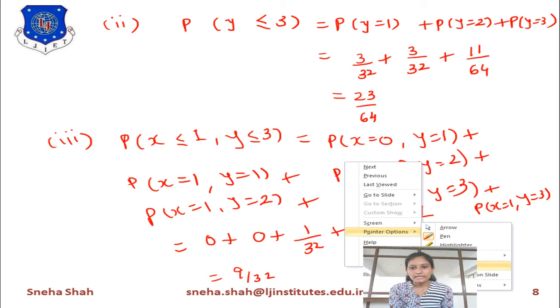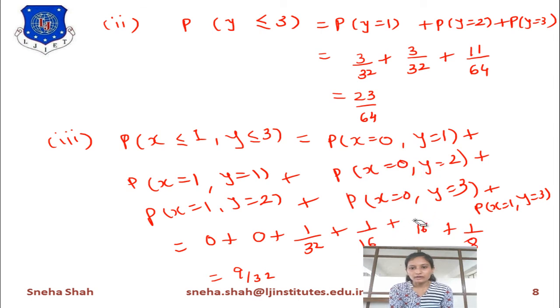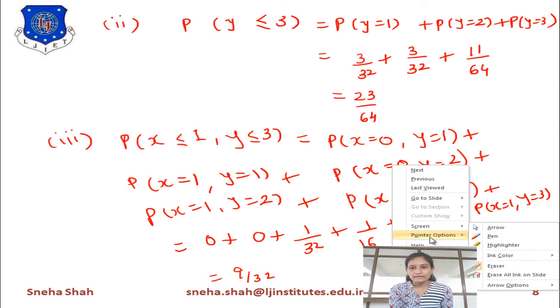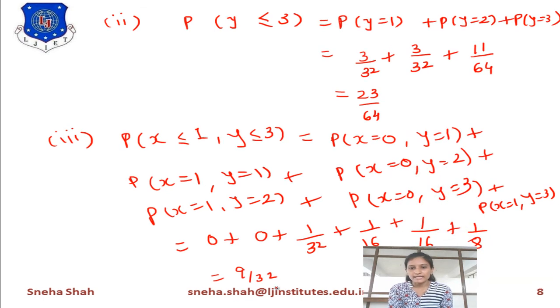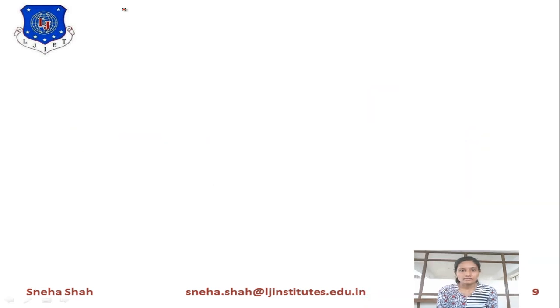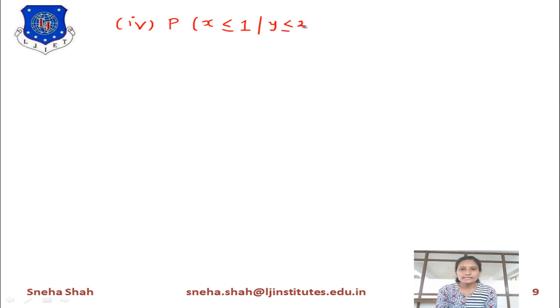So if you are finding the value of probability of x less than or equal to 1 and y less than or equal to 3, then its answer equals 9 by 32. Now the next part you have to find out is probability of x less than or equal to 1 given that y is less than or equal to 3.